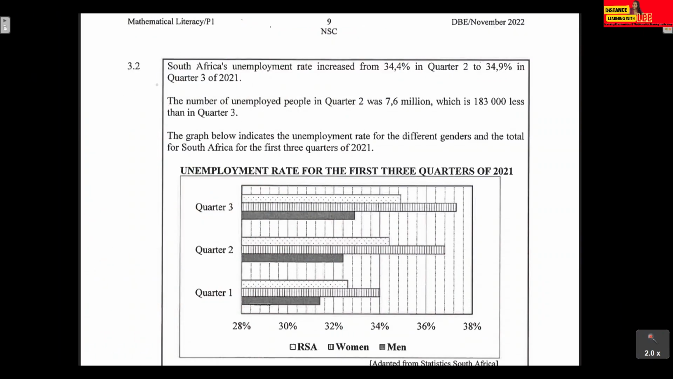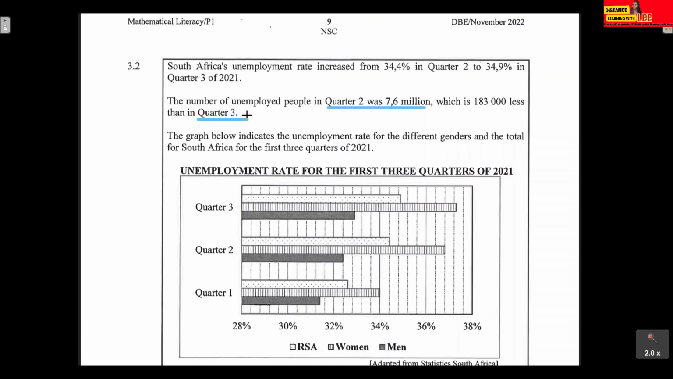Question 3.2 says that South Africa's unemployment rate has increased from 34.4% in quarter 2 to 34.9% in quarter 3 of 2021. The number of unemployed people in quarter 2 was 7.6 million, which is 183,000 less than in quarter 3. So for us to determine the number of unemployed people in quarter 3, we need to use this information that is given to us. We are told that the number of unemployed people in quarter 2 was 7.6 million, which is 183,000 less